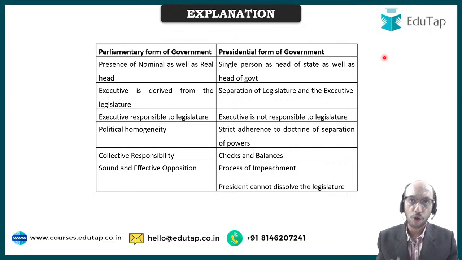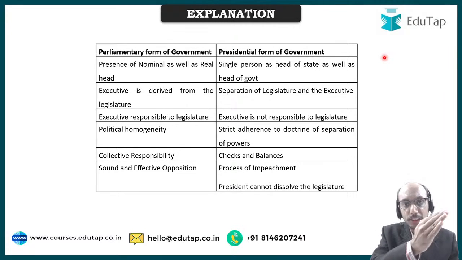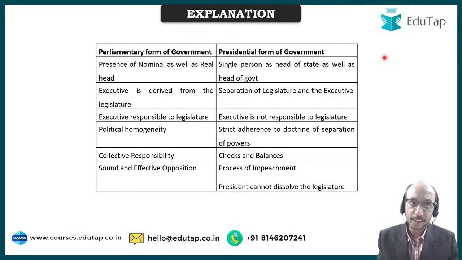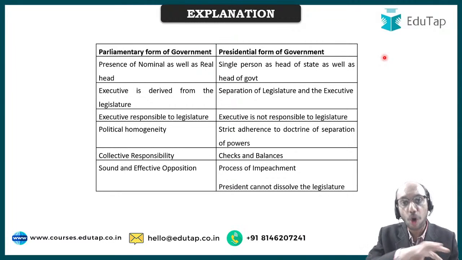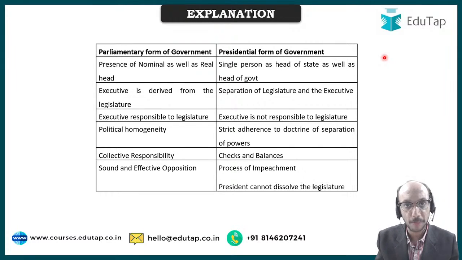Now in presidential form of government, like in America, there is a strict separation between legislature and executive, that the legislature is different, the executive is different, right? Whereas in India, the executive is derived from the legislature. What is the meaning of this? That the executive is derived from the legislature, right? So let us say that Prime Minister Modi is also a part of the legislature, but he is also a part of the executive, right? Similarly, all ministers, they are a part of the executive, obviously, right? But they are also a part of either Lok Sabha or Rajya Sabha, right? That means that they are also a part of the legislature.